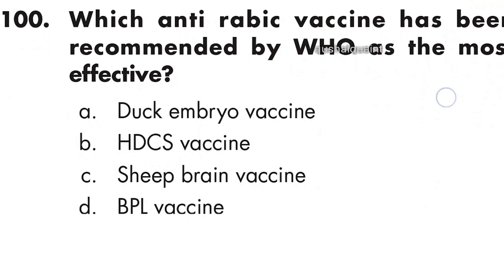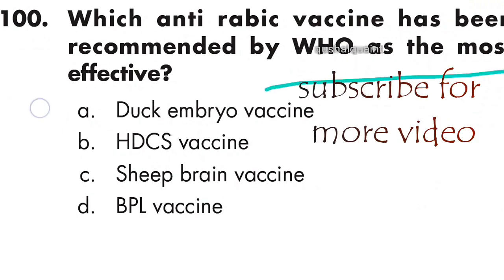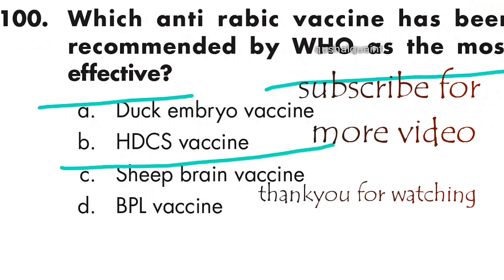100: which anti-rabies vaccine has been recommended by WHO as the most effective? HDCS vaccine. Option B is HDCS vaccine.